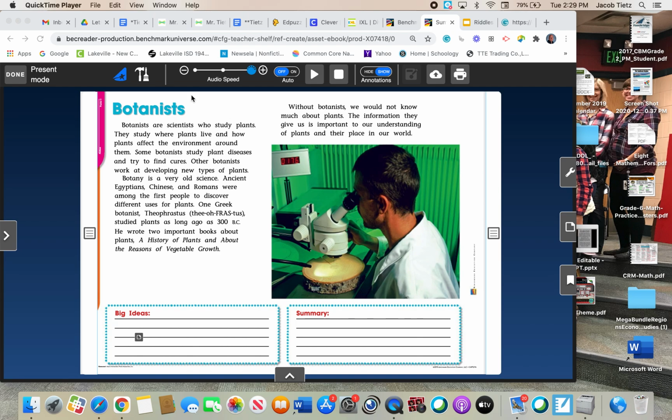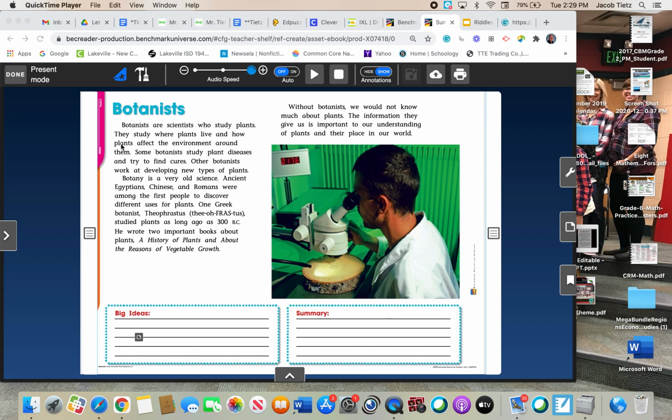So first of all, let's figure out the word botanist, what it means. Okay, this picture shows a guy looking through a microscope, and it looks like he's looking at a piece of a tree. And in the first paragraph, it says botanists are scientists who study plants. So it tells us exactly what it is. And now that we have an understanding of what botanists are, it'll help us summarize better. All right, let's go paragraph by paragraph and let's find the big idea in each of those paragraphs. And then we'll put those together into a summary at the end.